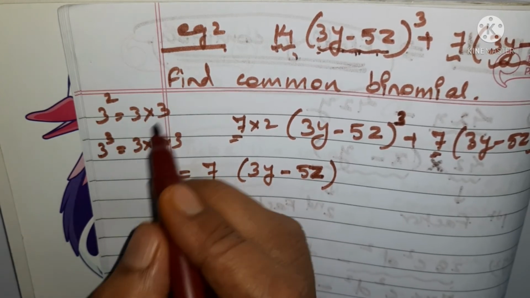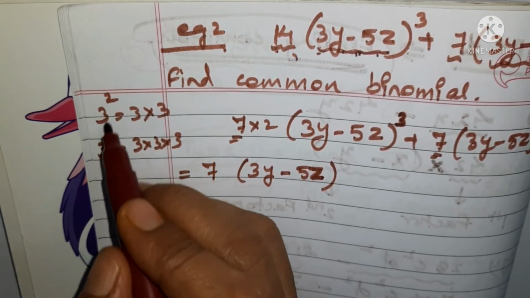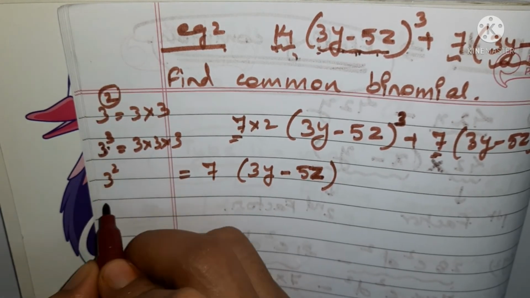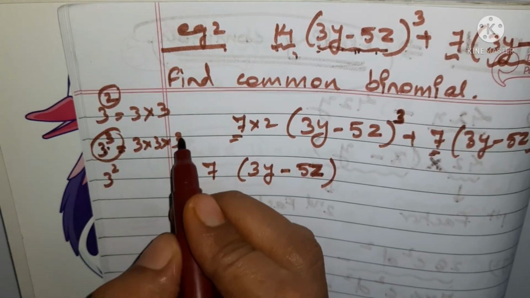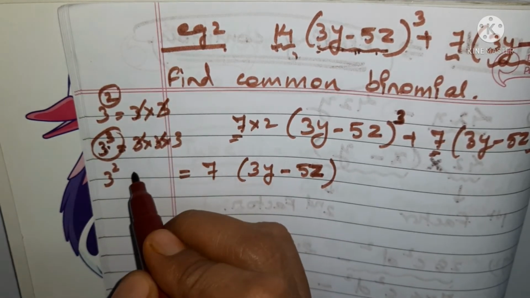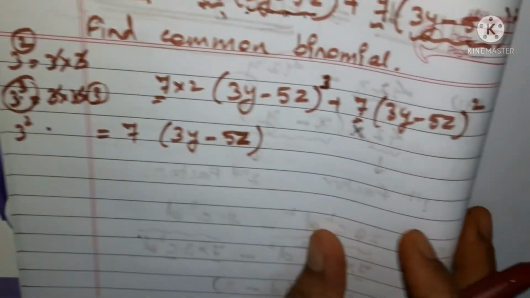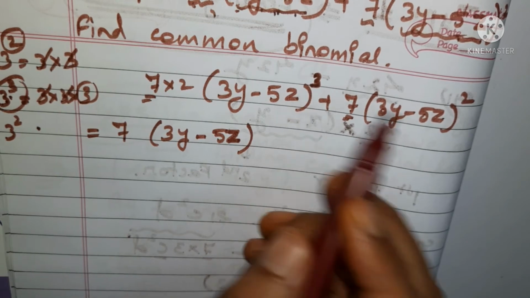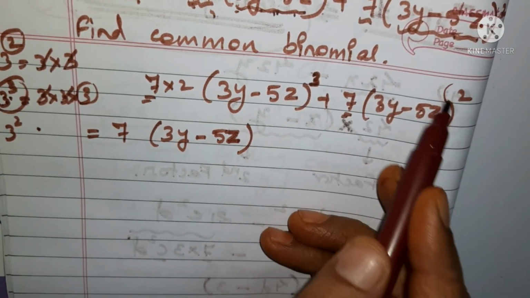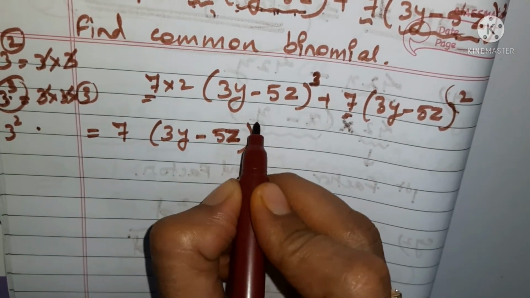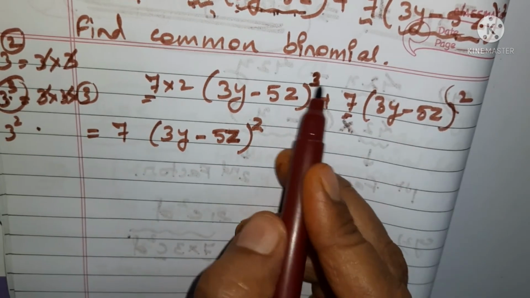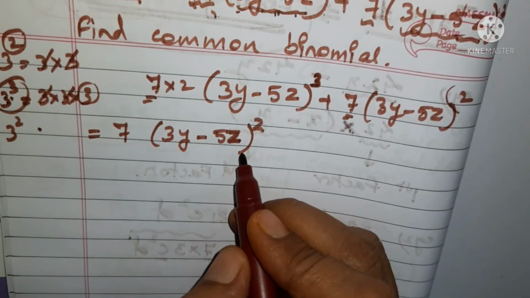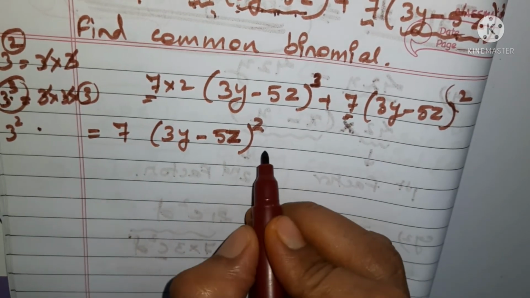So if I have to find out common out of this, what I will take? If here it is 2, it means from here also you have to consider 2. So if 3 square is taken out, what is remaining here? 1 3 will remain. This will go away, isn't it? What is the power here? It is 3 here. It is 2 here. It means we can take out 2 as a common. Whatever is smaller out of these two, you will take that as common. Okay, so you have taken 2 as a common. This is one trick which you can go for.